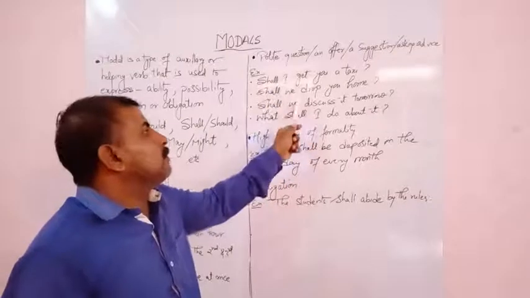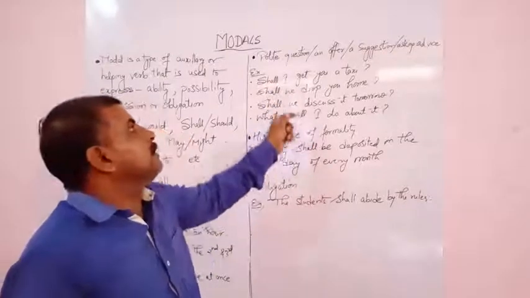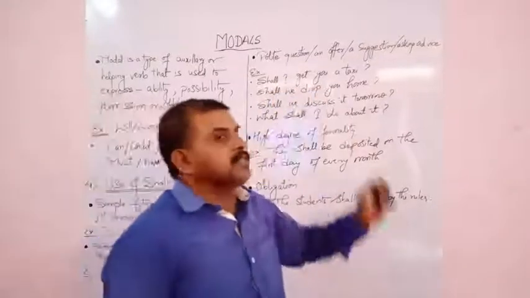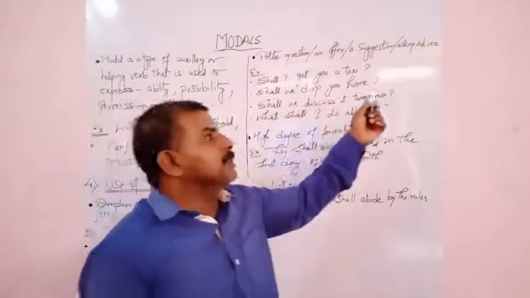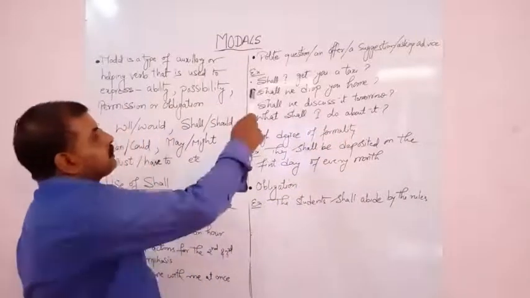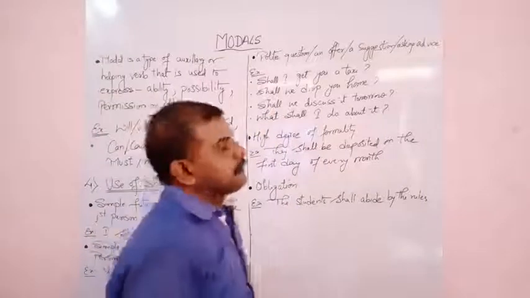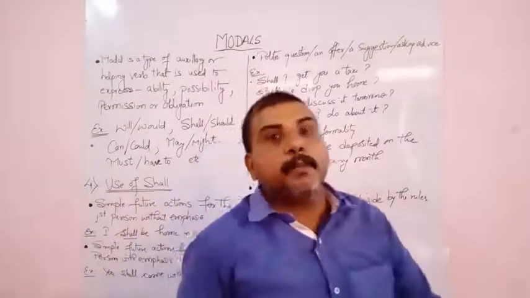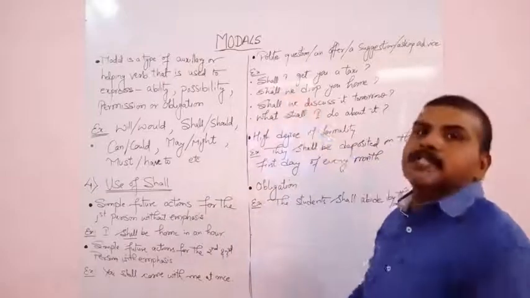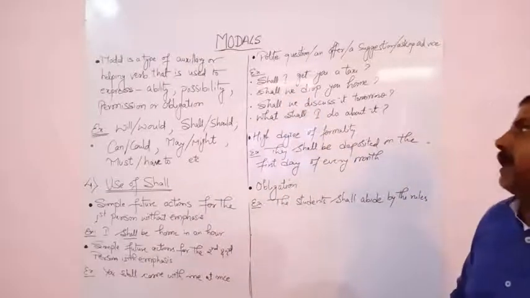So we use shall with the first person when there is a polite question, an offer, a suggestion or asking for advice. For a polite question: shall I get you a taxi? This shows a polite question. In this situation we use the modal shall.